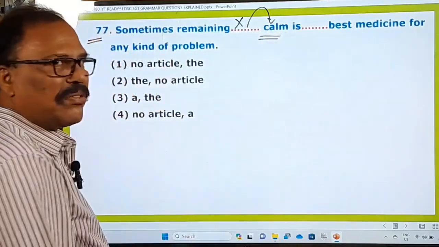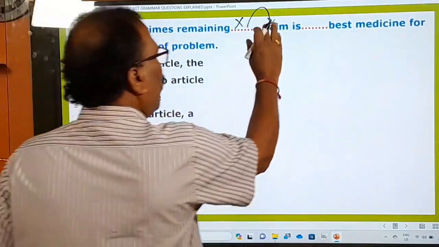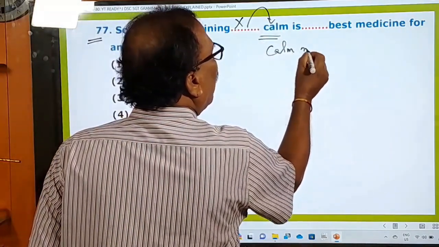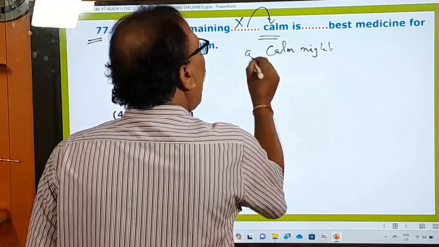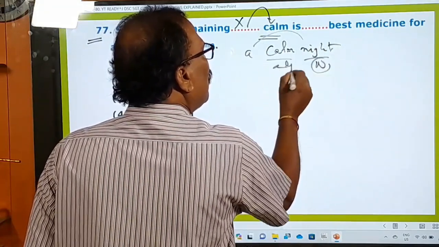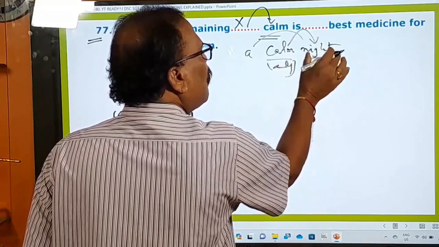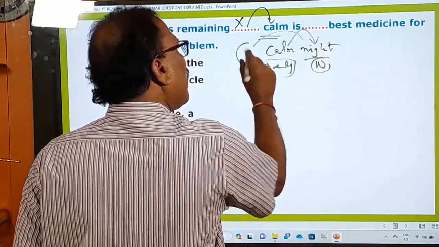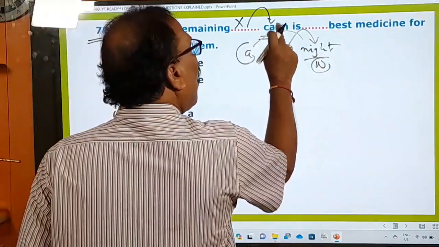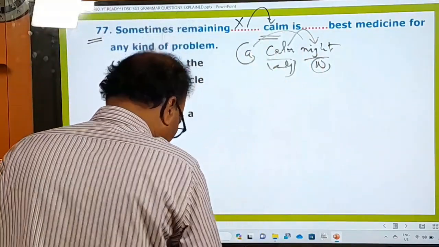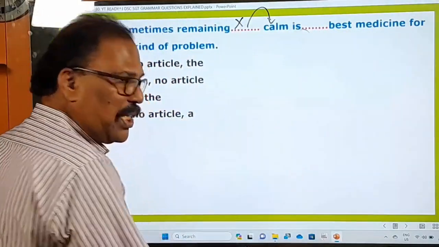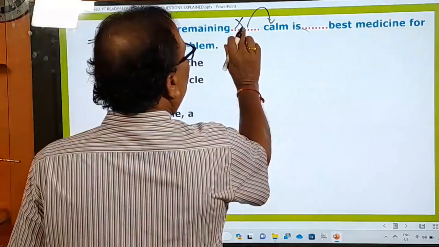Suppose this adjective is followed by a noun, like a calm night. Okay, it is an adjective describing this noun night, and therefore you can say a calm night. But there is no noun after this, and that's why as per the rule we should not use any article before the adjectives, right? And that's why we don't use any article here.